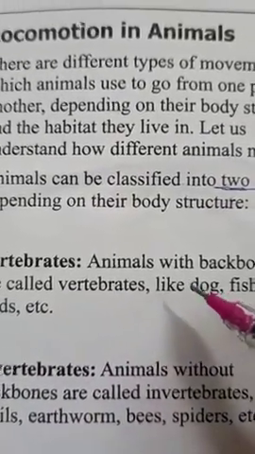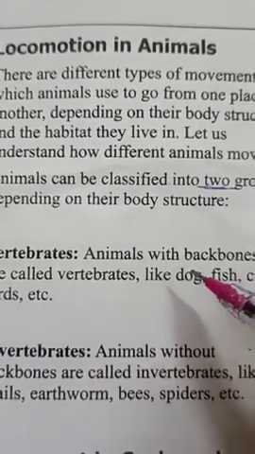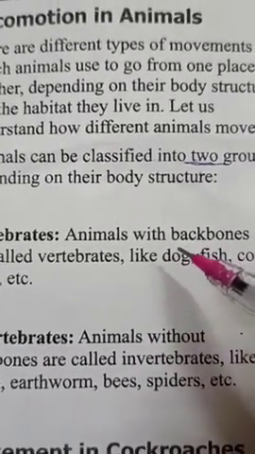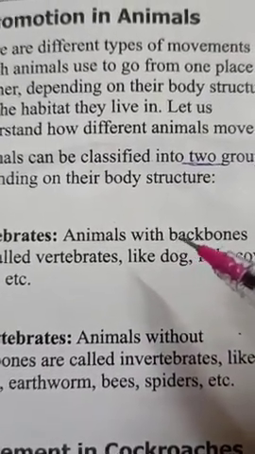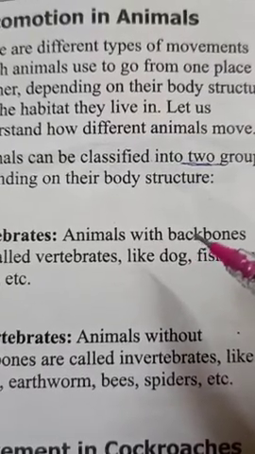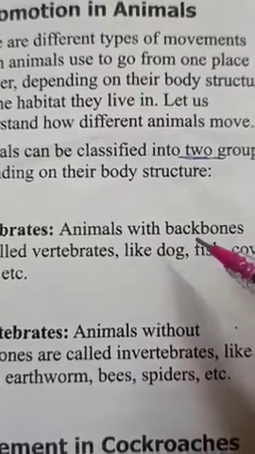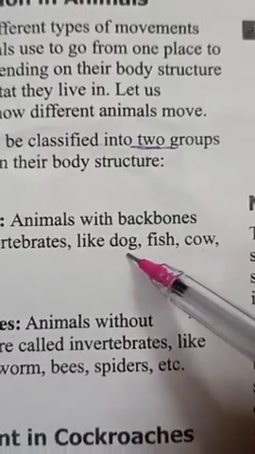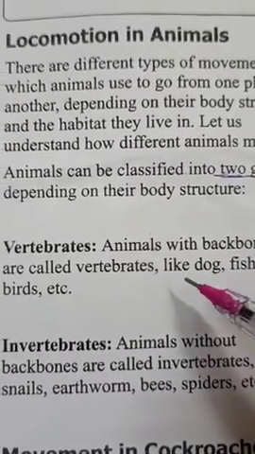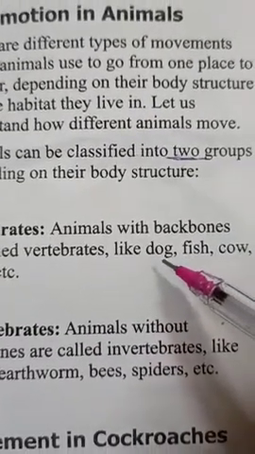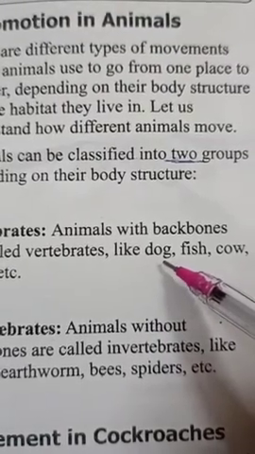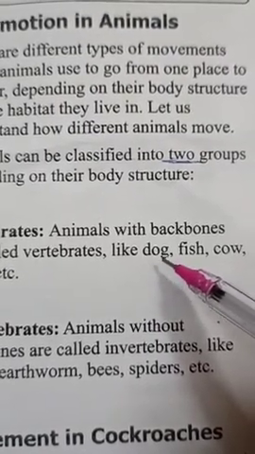It depends on the different animals how they live or how they keep their body for movements. Animals like dog and cow generally move with the help of their four legs.